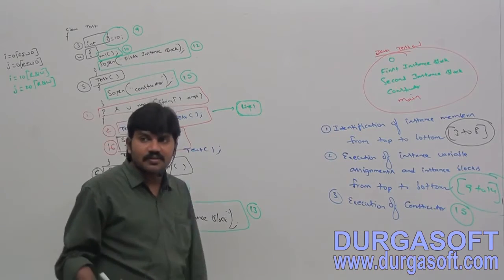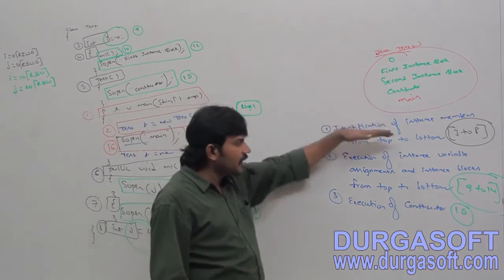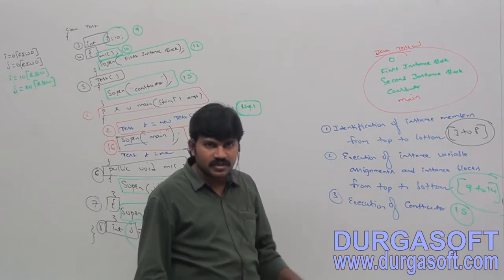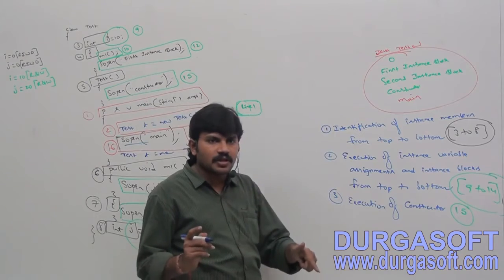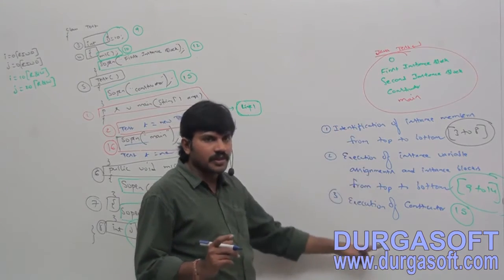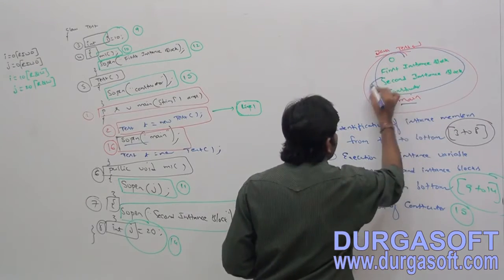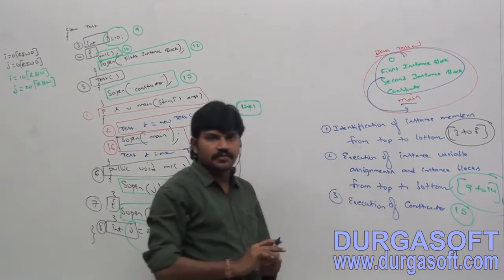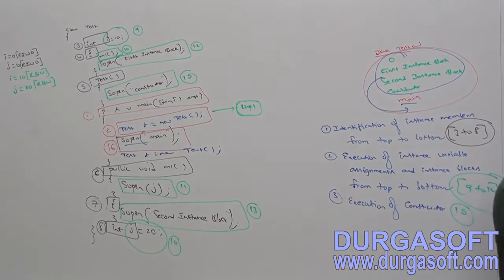Now make sure, sir, I am creating an object, Tester t is equal to new Tester. So will all the 3 activities be repeated or only the constructor? Make sure for every object creation, all the activities will be repeated. That's why after main, once again these things will be there by default because of the second object creation. Okay. Now observe this one.